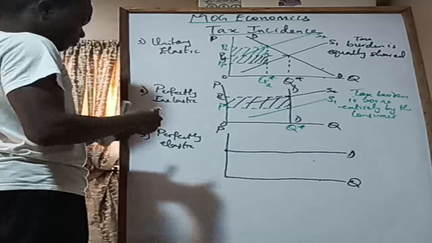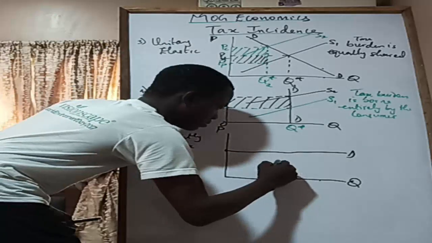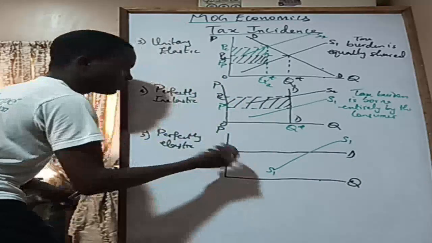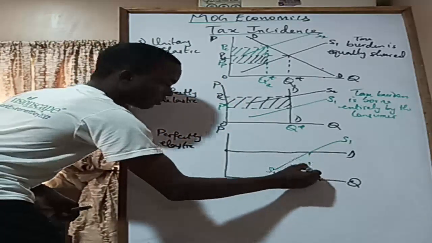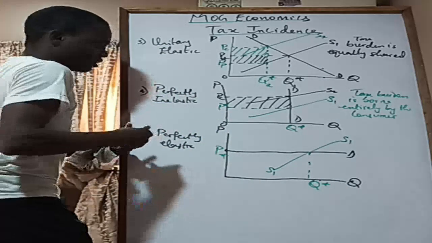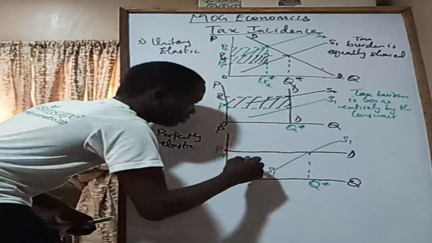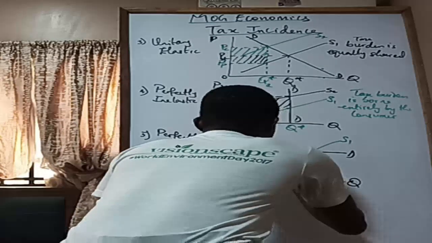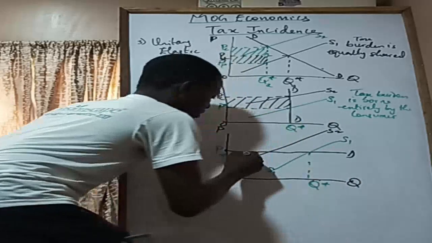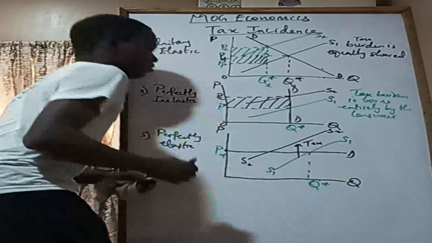Okay, now we have the initial supply curve, which is this. S1. Of course, this becomes the equilibrium quantity, and then this becomes the equilibrium price. Now, if there is an imposition of tax on the supply of the product, this guy is going to shift. So this is S2 shifting inwards due to tax. Right.